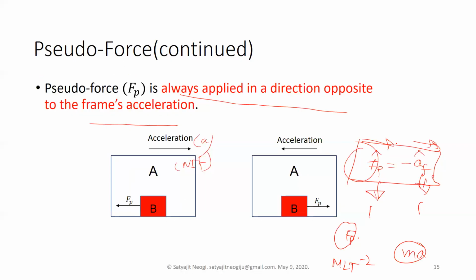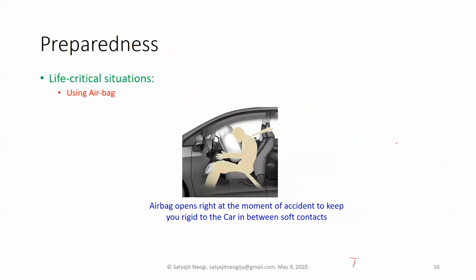I hope that you understood what it is. So now let's see some life-critical preparedness in such scenarios. We have already seen how a pseudo force can be problematic. There can be cases where it is not only embarrassing but can even be threatening. For example, when you are in a car and the car has an accident, suppose it hits a tree.